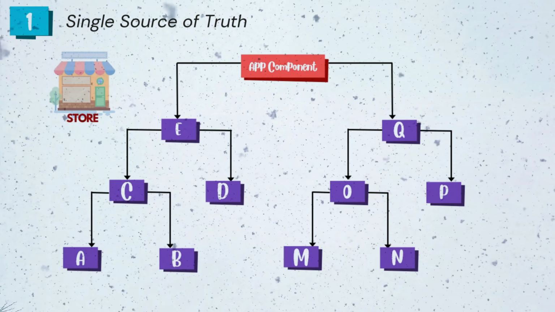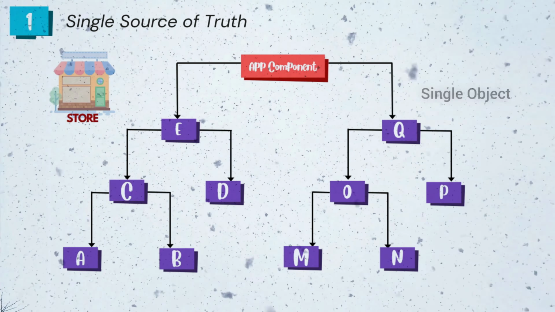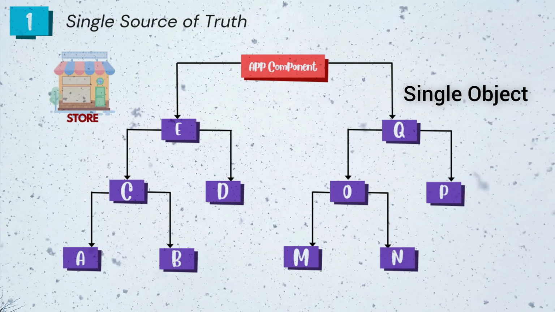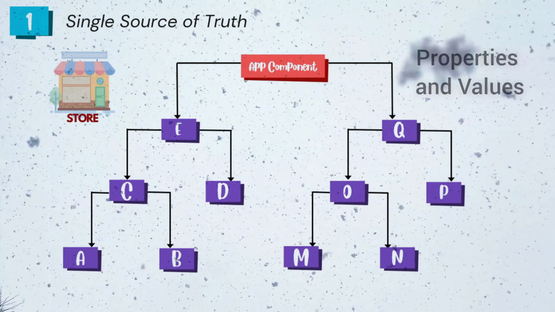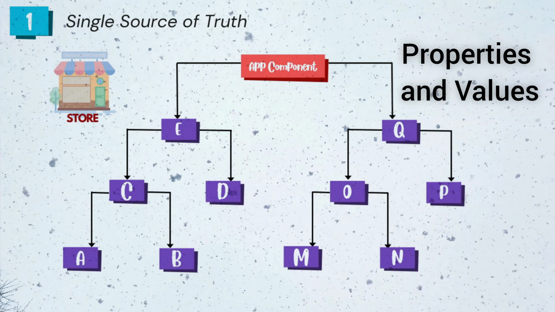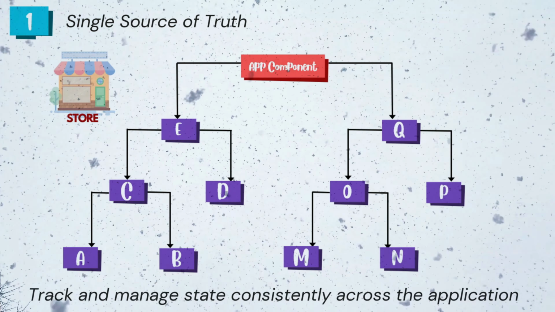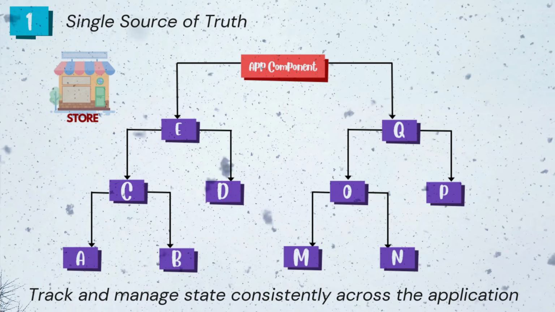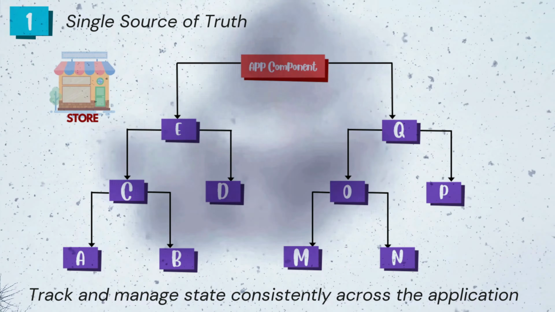And here, all the three concepts which we have described in a Redux pattern will come into picture. First principle, single source of truth. The entire application state is stored in a single object. An object is nothing but something having properties and values, which makes it easier to track and manage state changes consistently across the entire application.